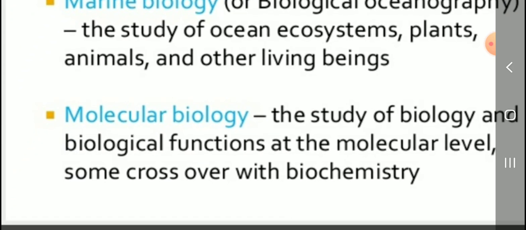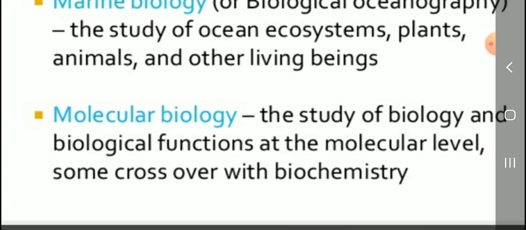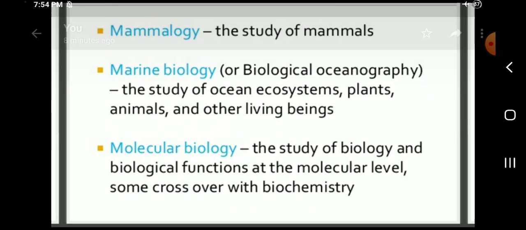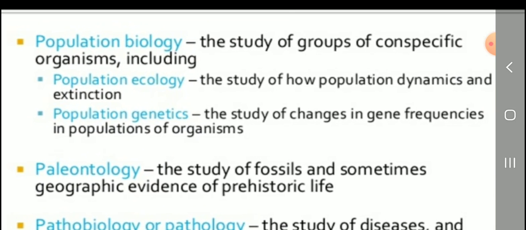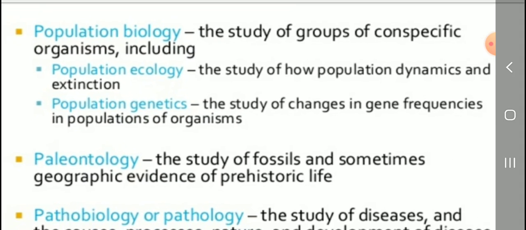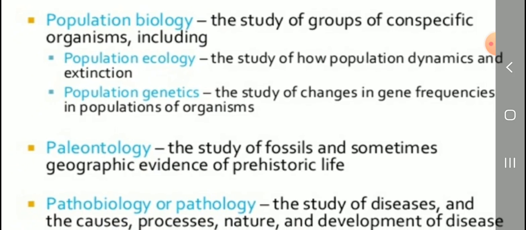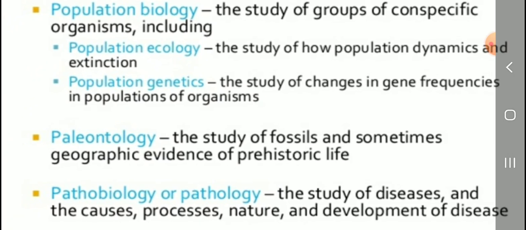Okay. Then molecular biology. What is meant by molecular biology? The study of biology and biological functions at the molecular level. Some crossover with biochemistry. Okay. Then population biology. What is meant by population biology? The study of groups of conspecific organisms. Population ecology means what? The study of population dynamics and extinctions, that is population ecology. Then population genetics, the study of changes in gene frequencies in populations of organisms, that is population genetics.